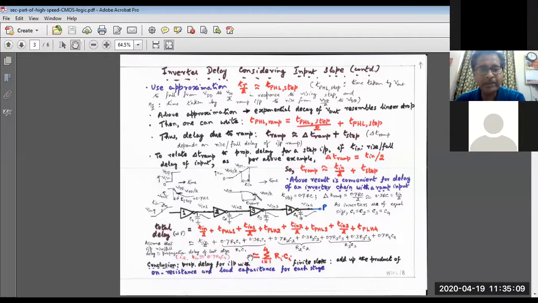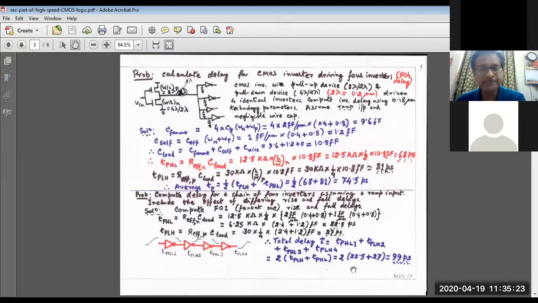Remember, all of you, that this linear sum of RC products will hold only for input having a finite slope, not for a step input, mind you. So here, calculate the delay for a CMOS inverter driving 4 inverters. At this point we are considering the total delay, whether TPHL or TPLH, that will differ.